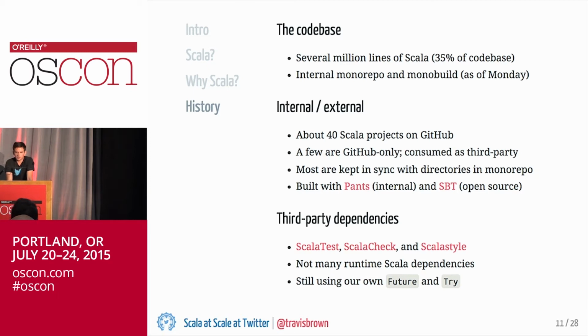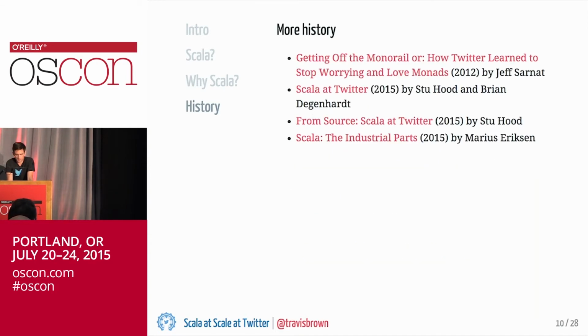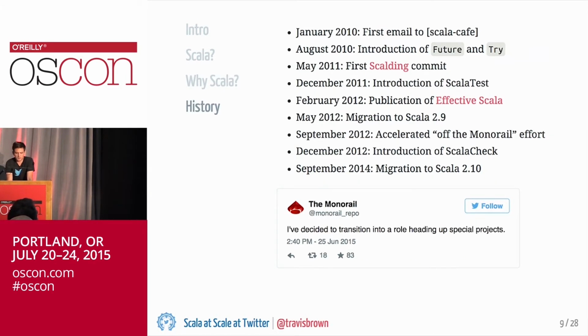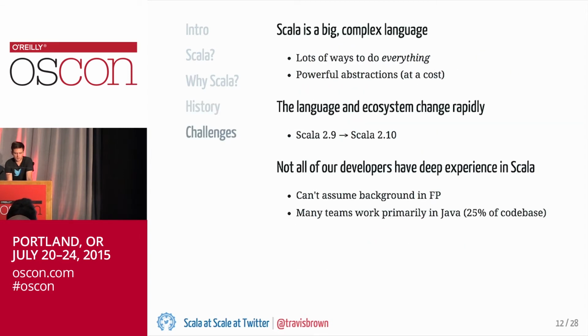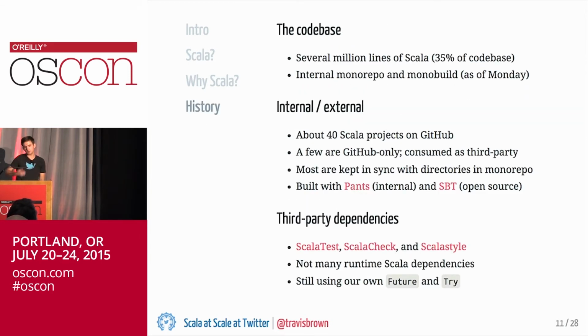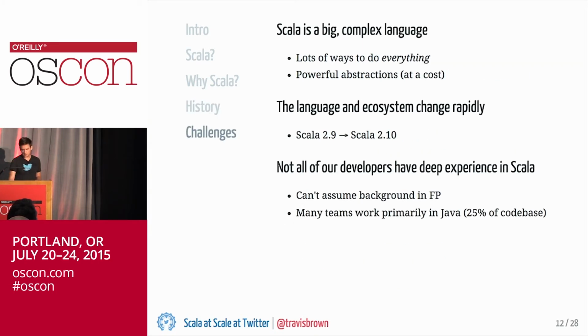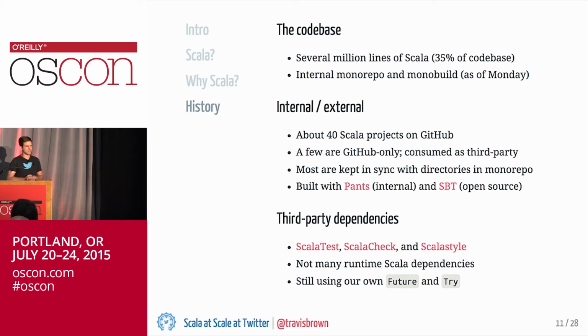We're also still using our own implementations of Future and Try. So I mentioned that these were first introduced into the Scala code base at Twitter around 2010 to 2012. And then in Scala 2.10, a year later, these types were also introduced into the standard library. But for reasons that I'll discuss more in a few minutes, we're still on our own versions of this. Okay, so that's where we are with Scala today.